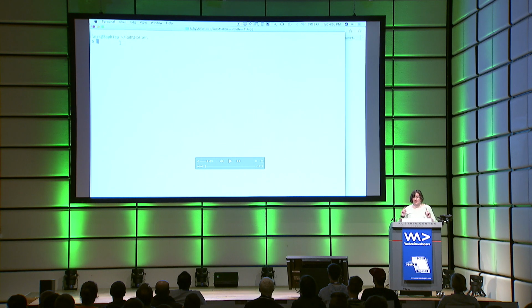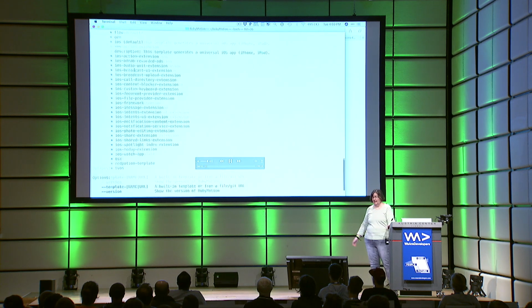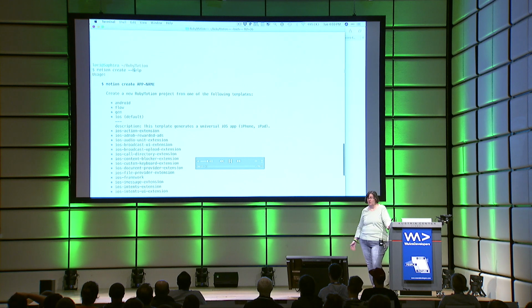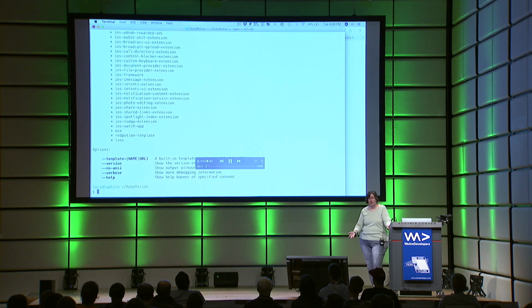Okay, because I'm not totally insane, I recorded this demo, and I'll just talk over it. Okay, so the motion command is what we use to create our RubyMotion applications. You can ask its help for what the templates are that you can use to create the different kinds of things. There's a lot. There are actually, all those templates are open source.